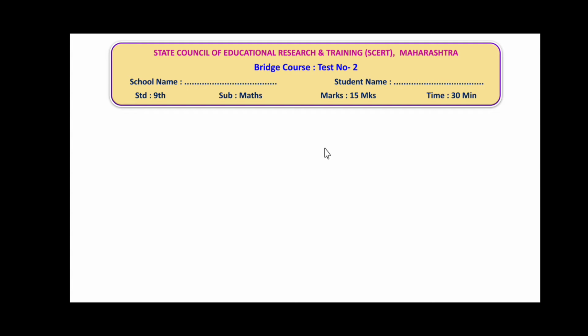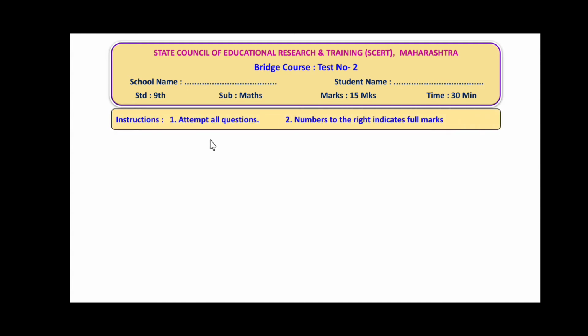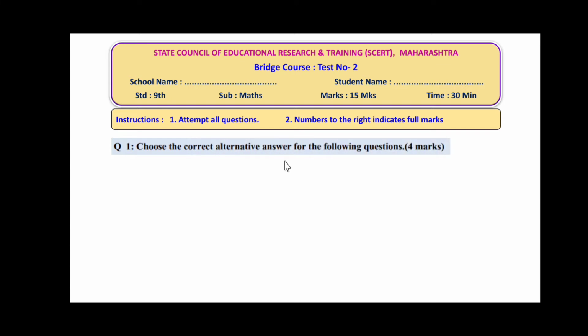Before the start of this test, you might have read these instructions. First one, attempt all questions. Second, numbers to the right indicate full marks. Friends, after writing this, we are going to discuss the test paper, that is question number 1. Choose the correct alternative answers for the following questions, for 4 marks.